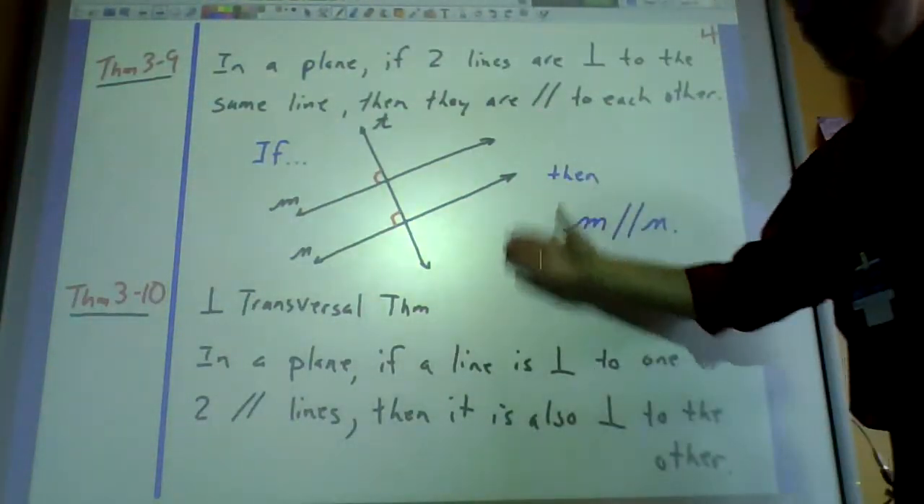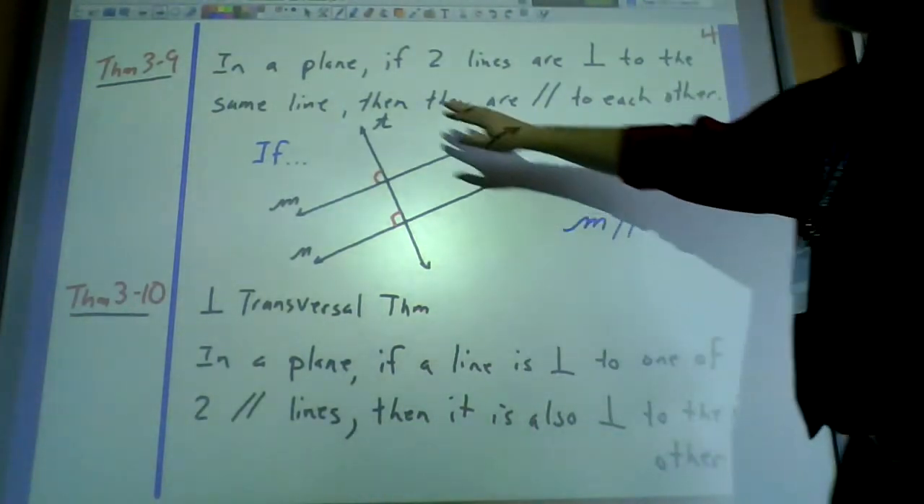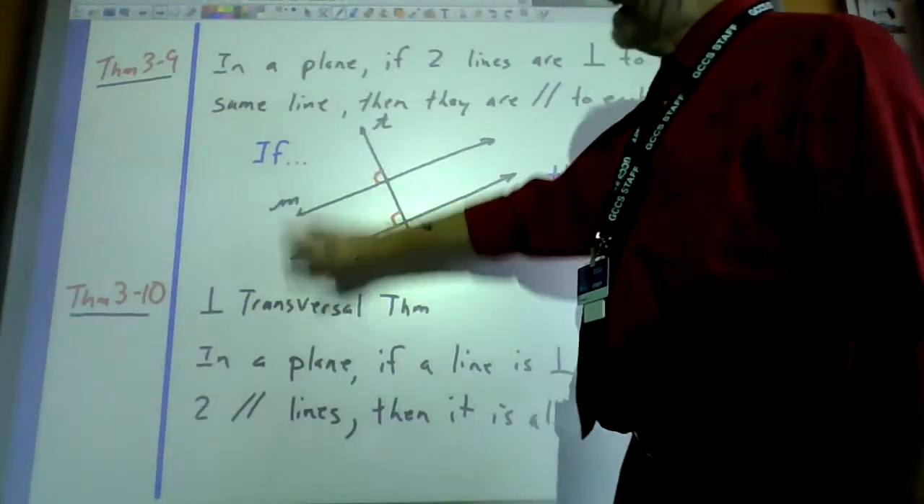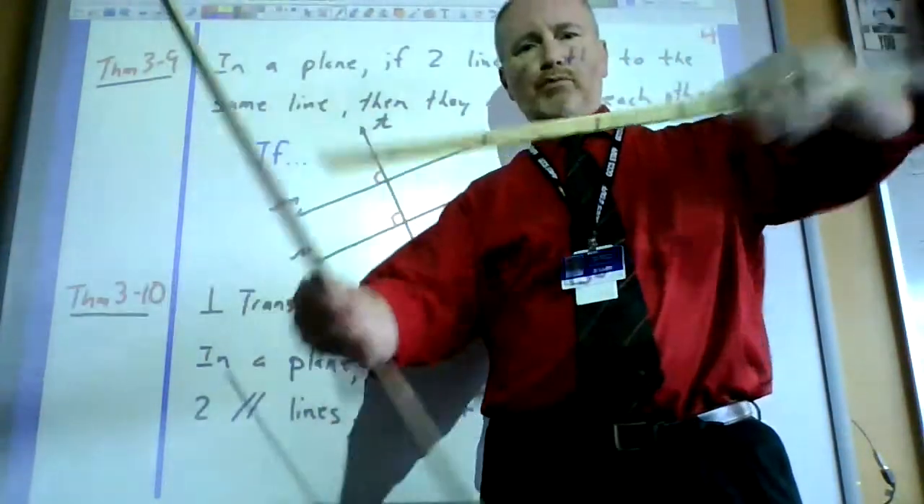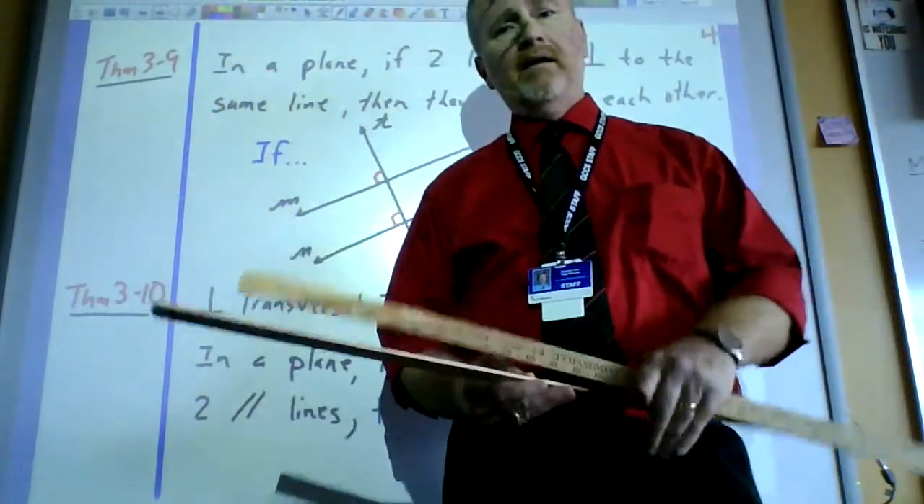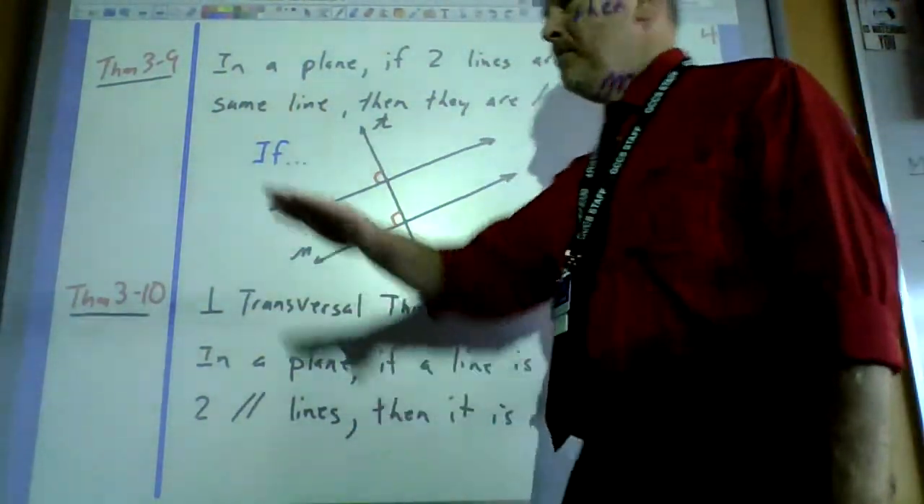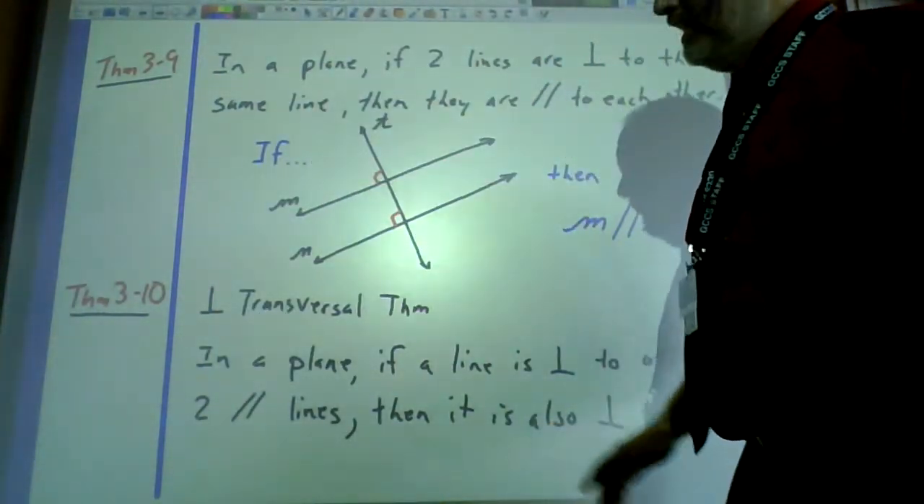Two more theorems about being parallel and perpendicular. Both of these have to be in a plane, because they actually would not work out here in 3D space. They could, but they wouldn't be guaranteed to. But in a plane, or on a flat surface, these are definitely going to work.